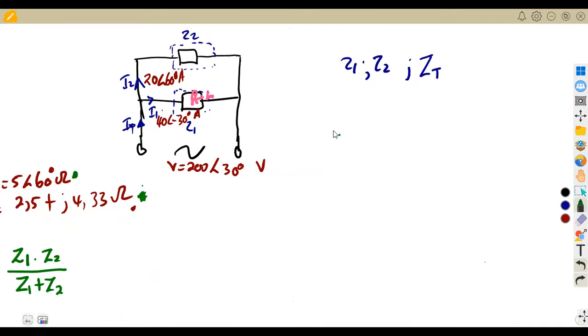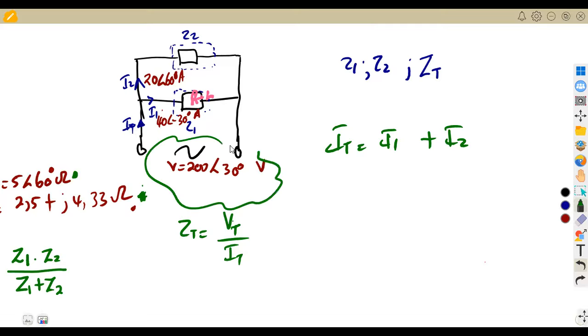If we are able to calculate the total current, it means we are able to calculate the total impedance, because the total impedance is the total voltage over the total current. We have our total voltage here, and what is just left is the total current and the formula we have. So we can also use this formula to calculate our total impedance.